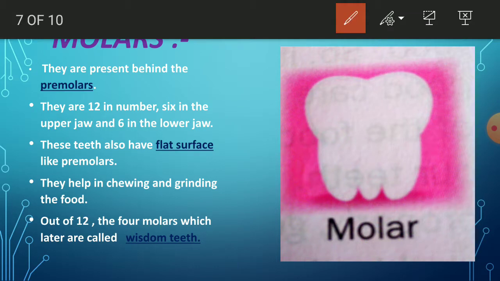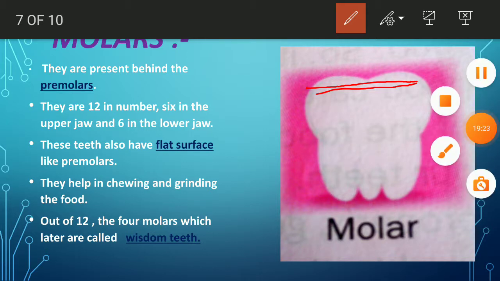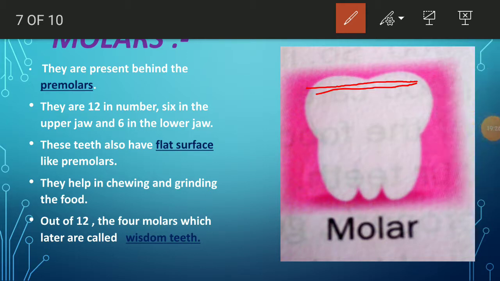Like premolars, molars also have a flat upper surface. And this helps in the chewing and grinding of food.